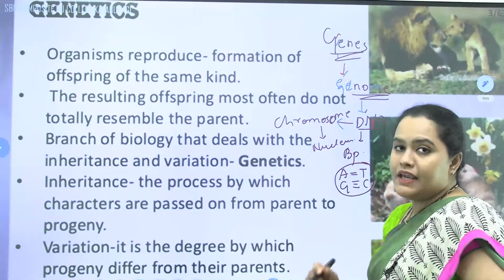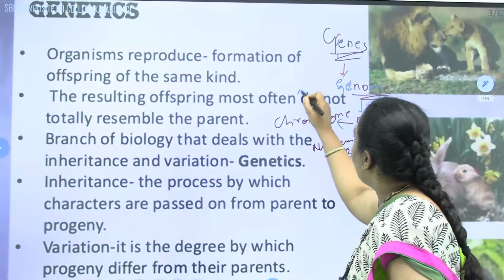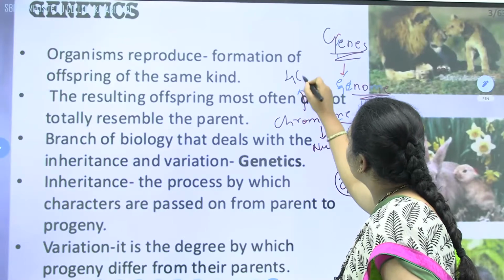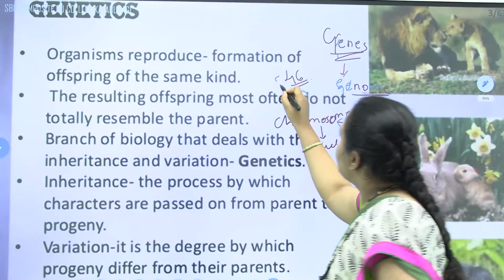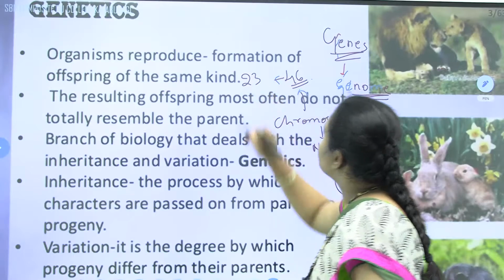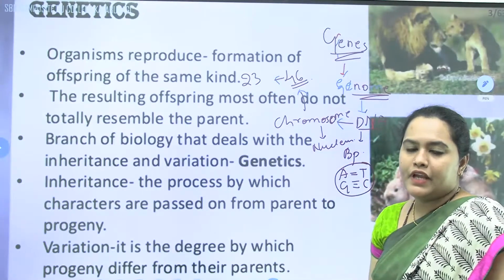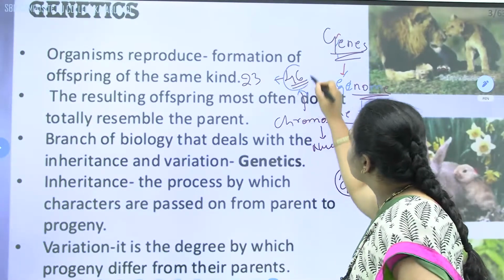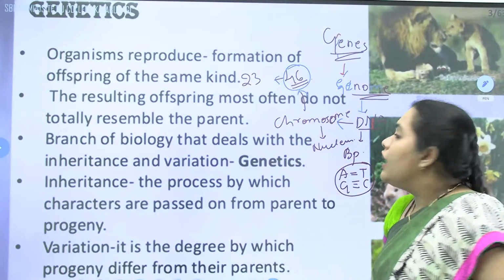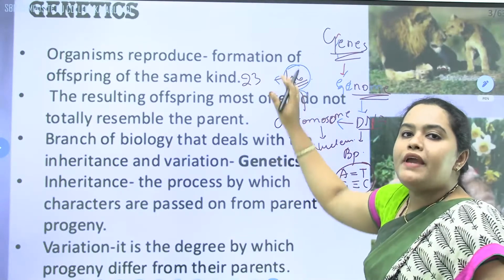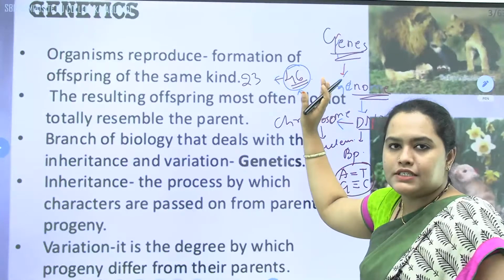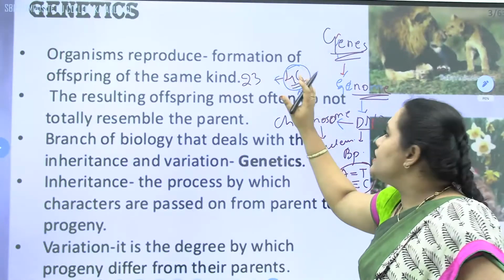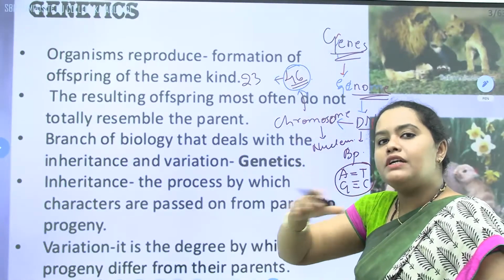We human beings, Homo sapiens, have 46 chromosomes in total, that is, in 23 pairs. These 46 chromosomes have around 30,000 genes.